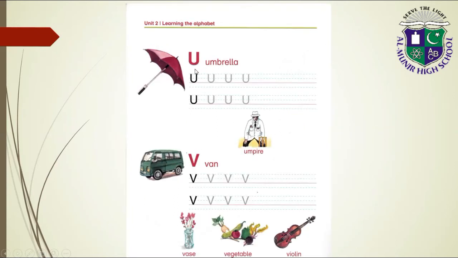U for umbrella, U for umpire. V for van, V for vase, V for vegetable, V for violin.